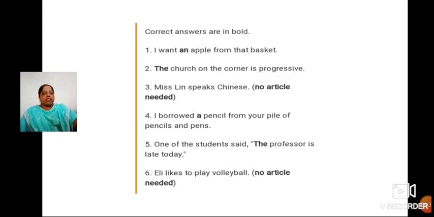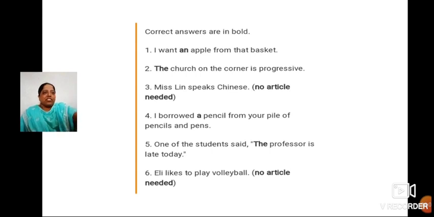These are the correct answers, children. I want an apple from that basket. The church, yes. An apple was correct. The church was also correct. Miss Lin speaks Chinese here. No article is needed. I borrowed a pencil. Yes, a pencil it is, not the pencil. Then the professor. Then here no article is needed.